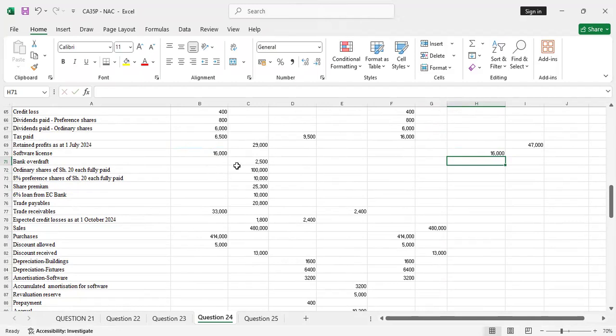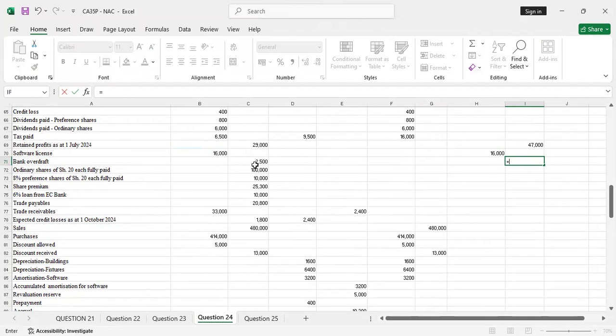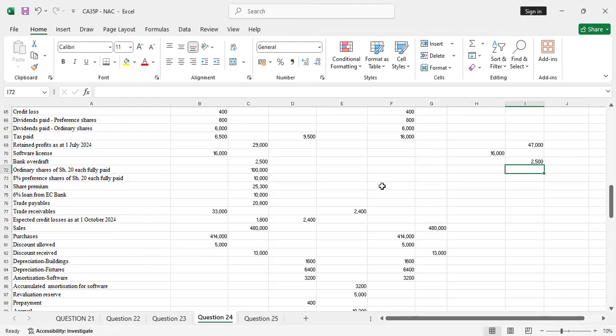Ordinary share capital, those are equity. You can see it's ordinary share capital all the way to trade payables, and there was no adjustment here. I am at bank overdraft, so I'll pick that and enter. There was no adjustment.